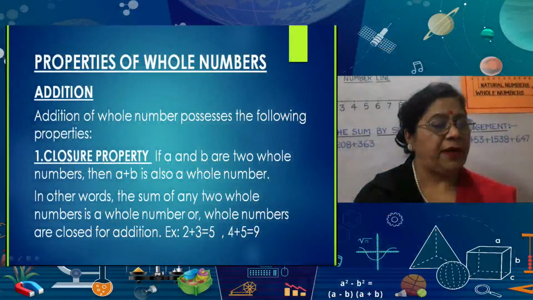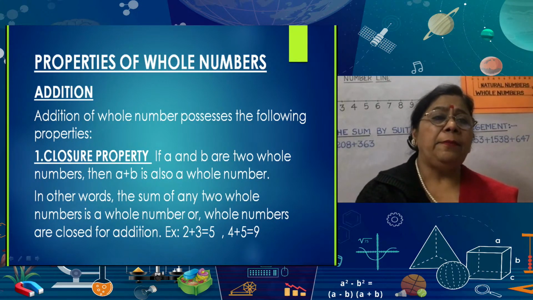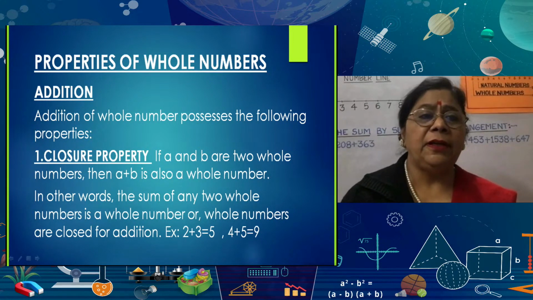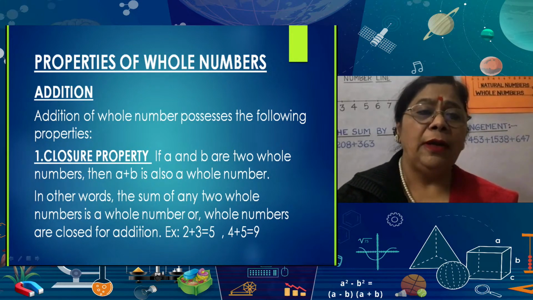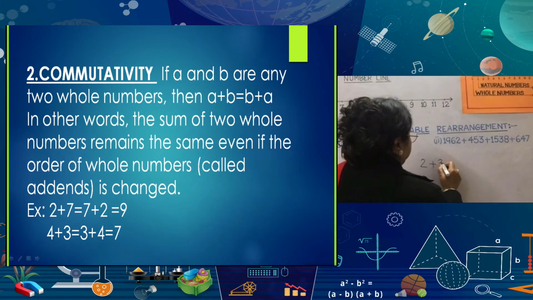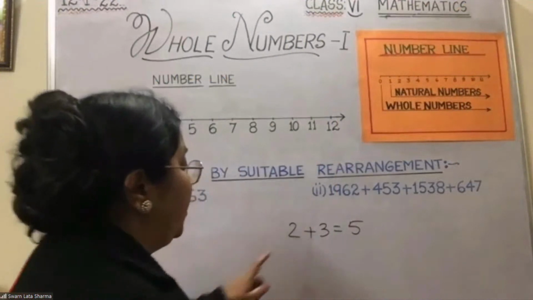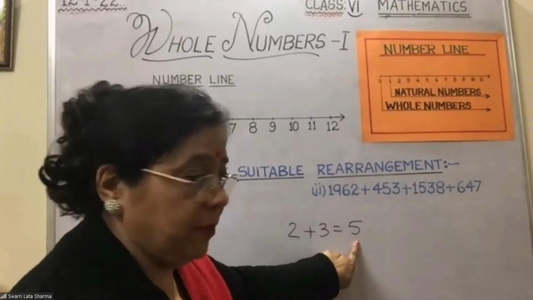First one is the closure property. If A and B are two whole numbers, then A plus B is also a whole number. In other words, the sum of any two whole numbers is a whole number, or whole numbers are closed for addition. Example, 2 plus 3 is equal to 5, or 4 plus 5 is equal to 9. Suppose I take 2 plus 3. I am getting 5. Here 2 is a whole number, 3 is a whole number, and 5 is also a whole number.